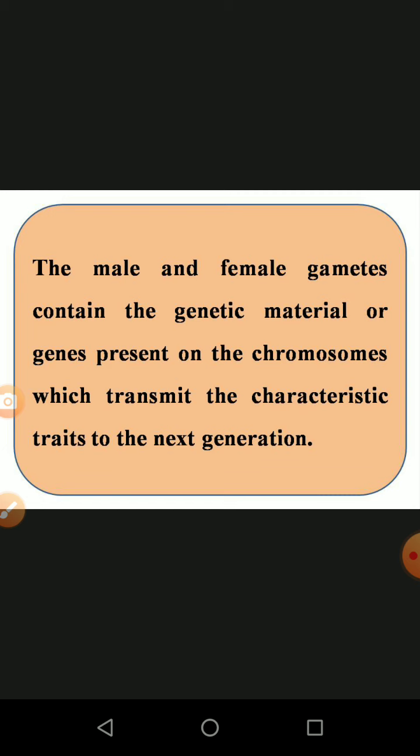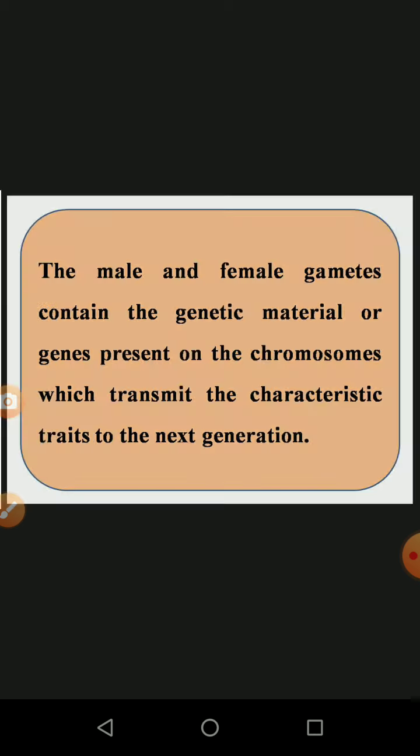For example, in humans we have 46 chromosomes, 23 chromosomes from the male and 23 chromosomes from the female. So 50% of the character is transmitted from the father and 50% of the character is transmitted from the mother, and whichever is the dominant character is exposed onto the progeny. So that is the next generation.